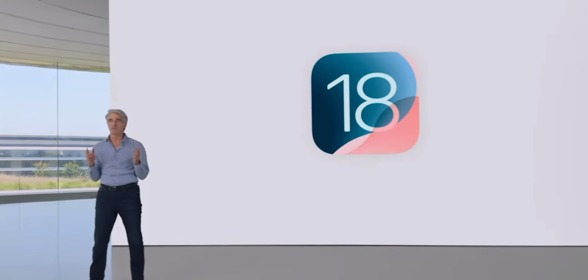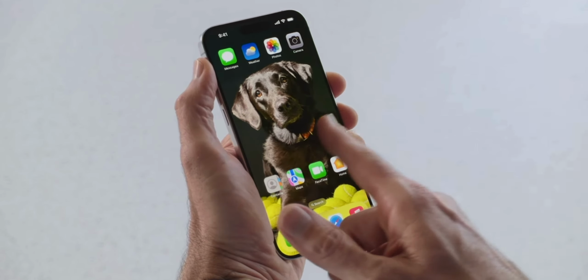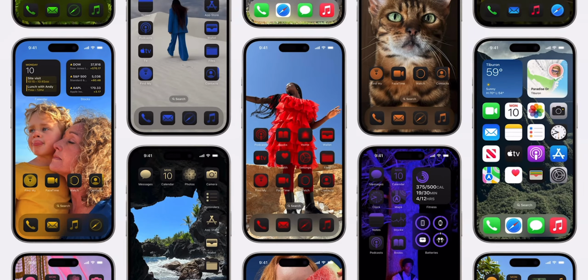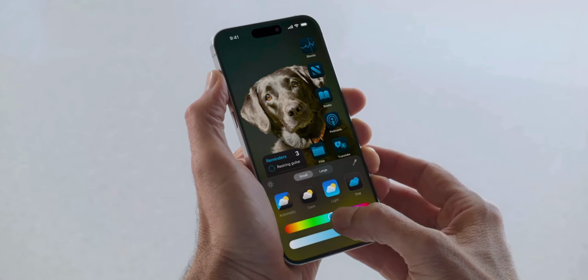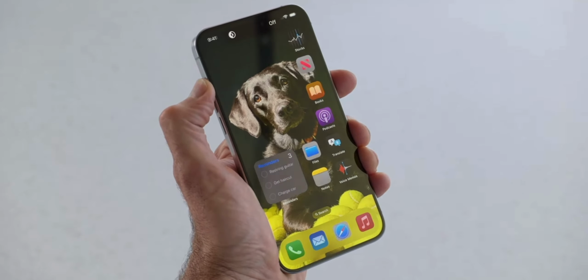So first, I wanna talk about iOS 18. The all-new iOS update includes new home screen customization, which includes the ability to place app icons anywhere, and you get a new theming option for personalizing app icons with the color of your choice. And now when you're on dark mode, you can even automatically tint the icons.